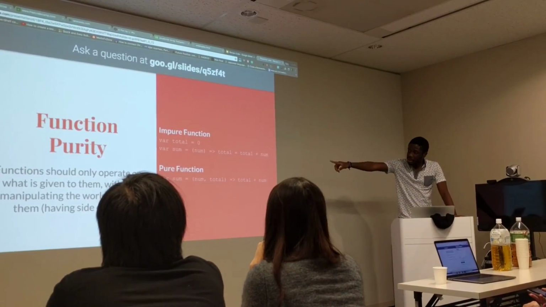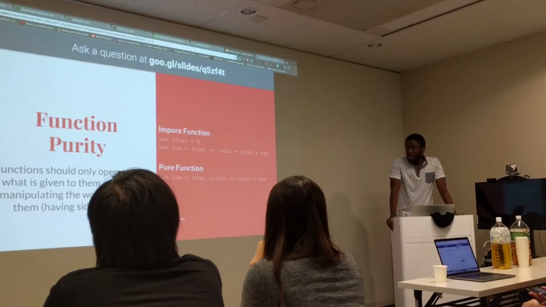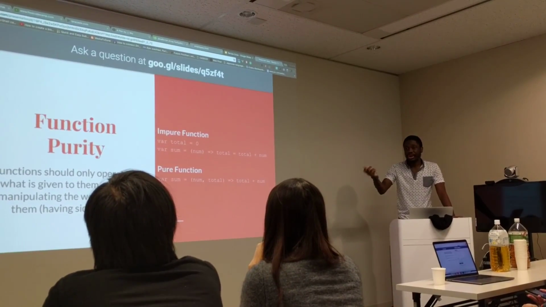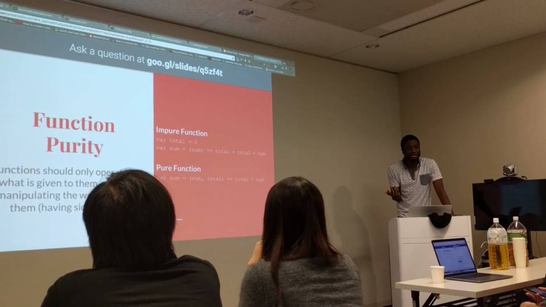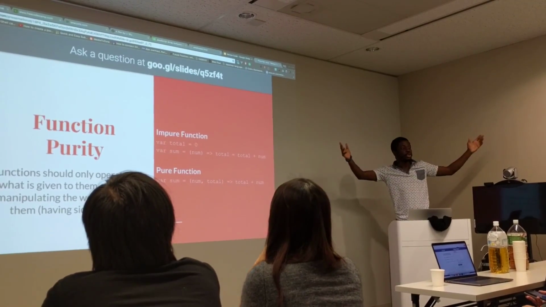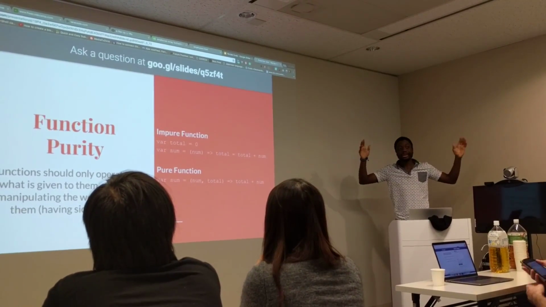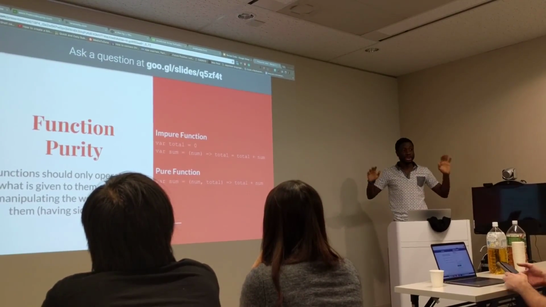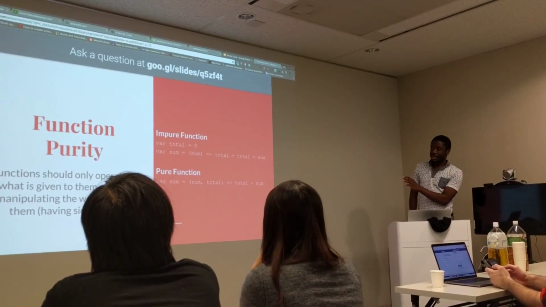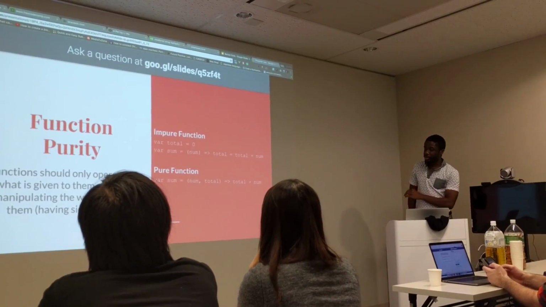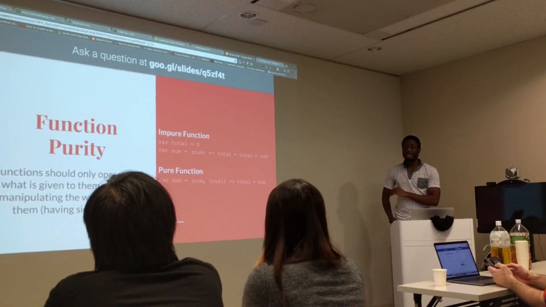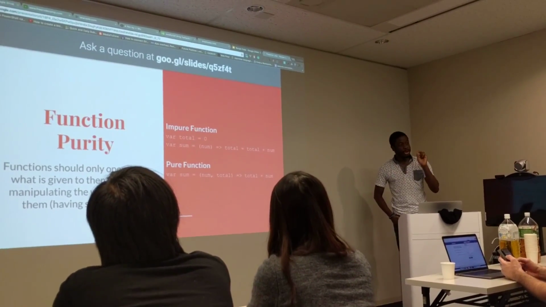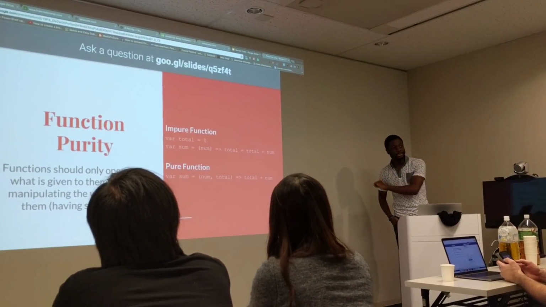And you can see in that function definition, you're just giving it the number, and yet you're asking it to work on a total that you didn't give it. So it has to go out in the world and look for what total is. And that in functional programming is a definite no-no. That's an impure function. We want pure functions, like below here, where you specifically say, listen, I'm giving you a number and I'm giving you a total, and I want you to work within the realms of what I've given you.